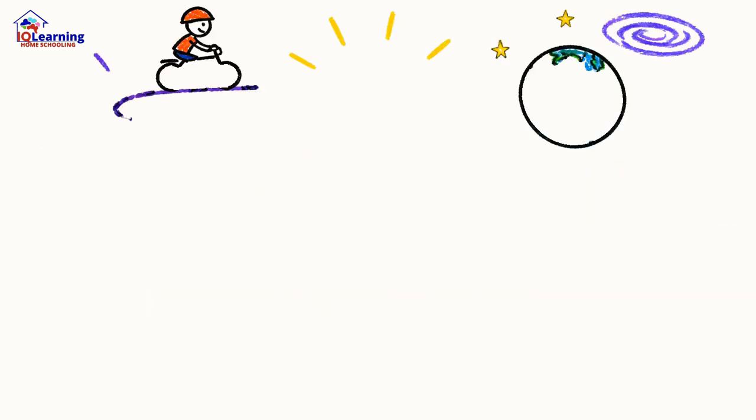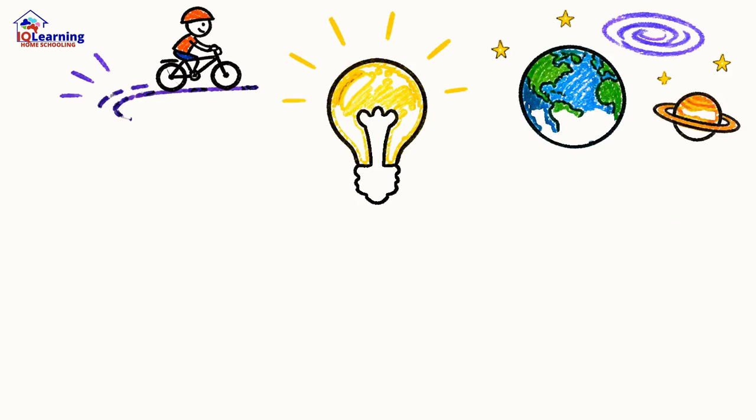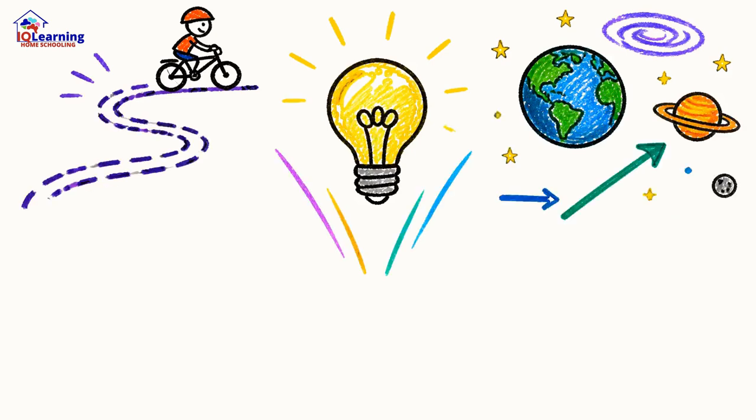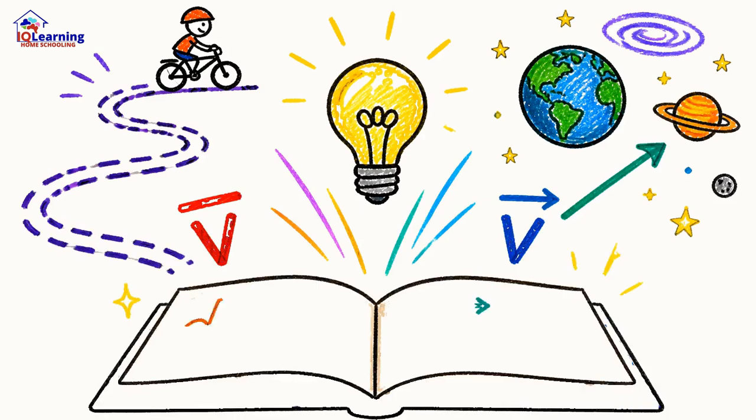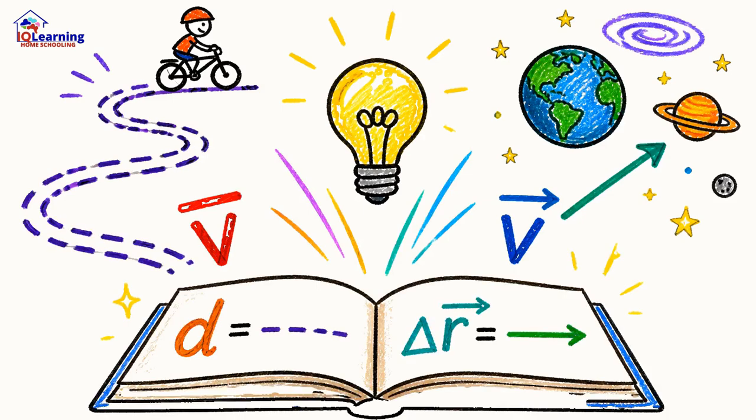By separating these ideas, distance from displacement, speed from velocity, we learn the alphabet of physics. We can finally measure the universe's motion with absolute clarity.